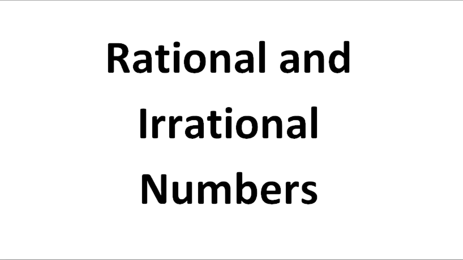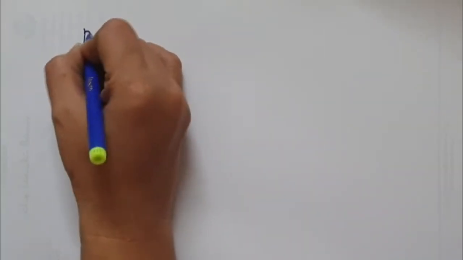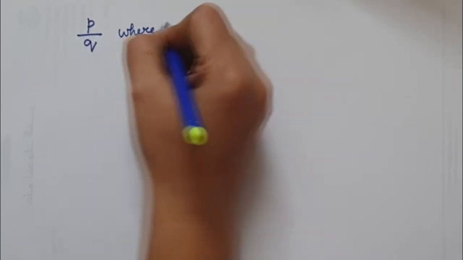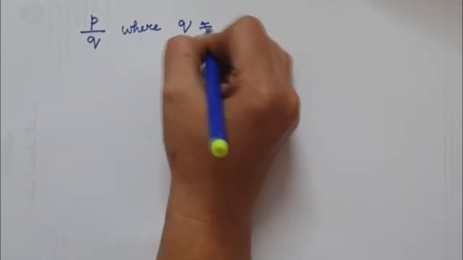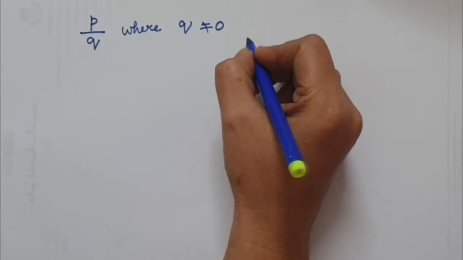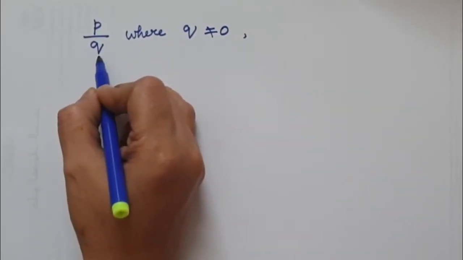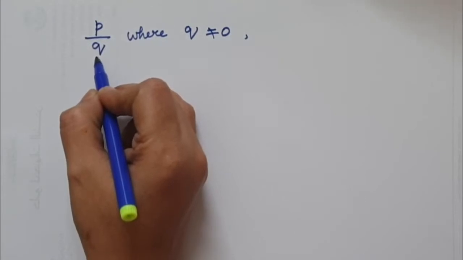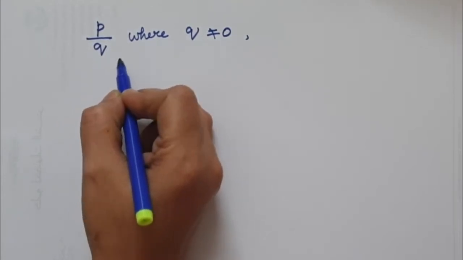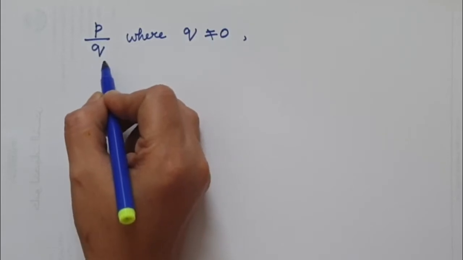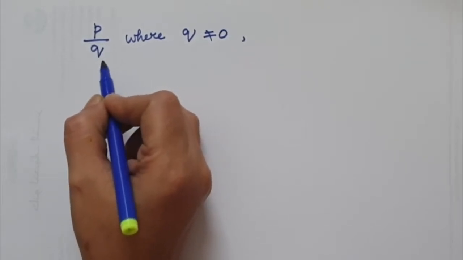Rational and irrational numbers. Rational numbers can be written in the form of P over Q, where Q is not equal to 0. If Q is equal to 0, then the denominator will become 0 and the fraction cannot be defined.